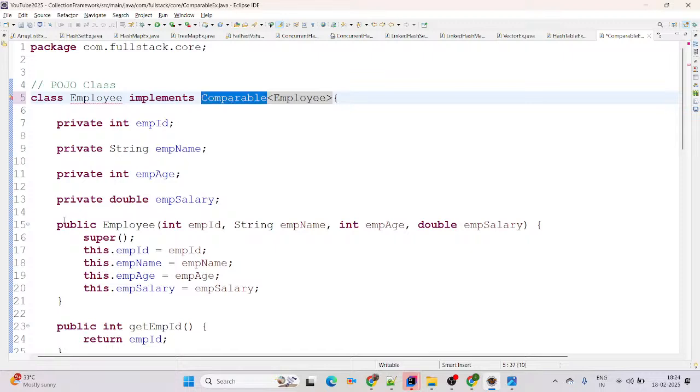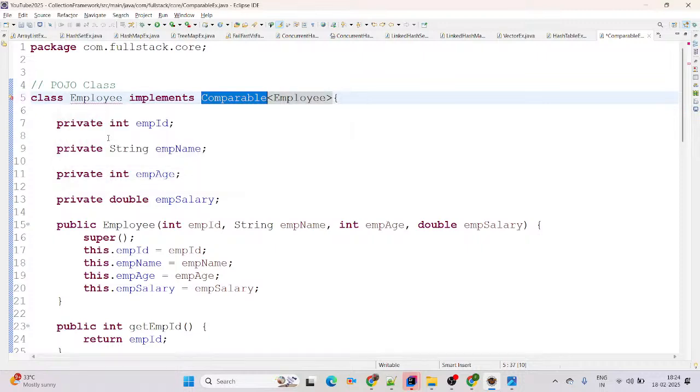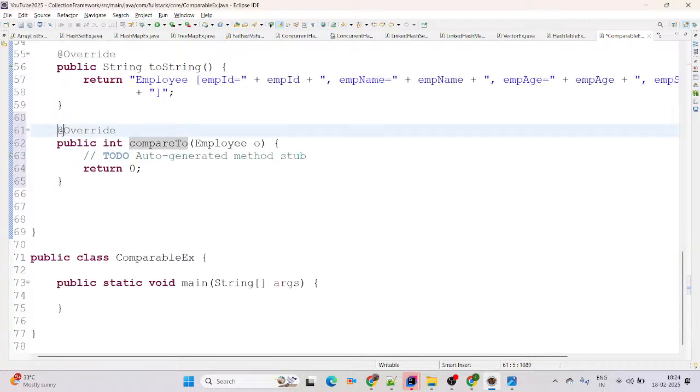It means whatever abstract methods are in Comparable, we need to implement in our implementation class. Then simply mouse over on line number 5 and it will give you suggestions: add unimplemented methods. Which method is unimplemented? compareTo, because this method comes from Comparable. Simply click on that. See, now there is no issue and the method is implemented.